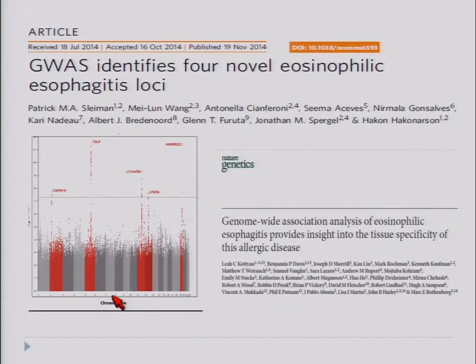So Th2 cytokines have been shown in atopic dermatitis to be able to reduce the barrier function and make the skin much more permeable. In a follow-up study to the genome-wide association study that we did before, where the TSLP SNP was identified, by studying about 800 patients, we found another SNP in another gene, the gene of calpain 14.